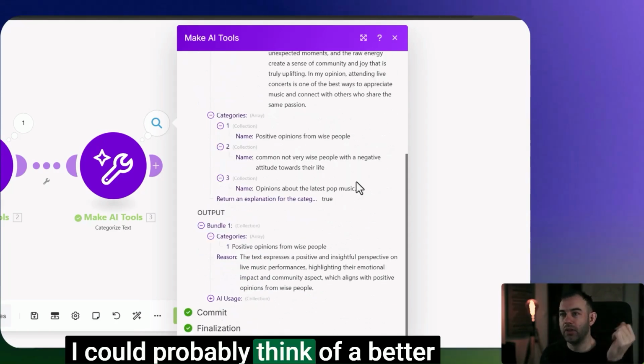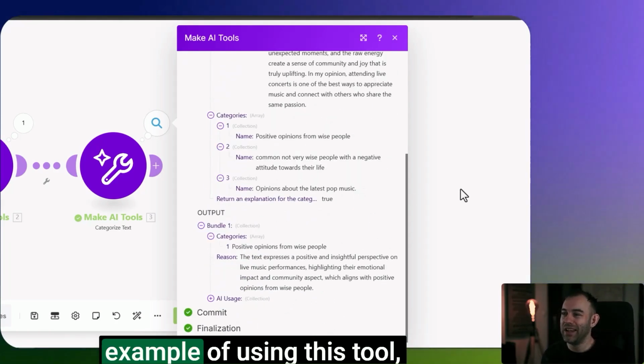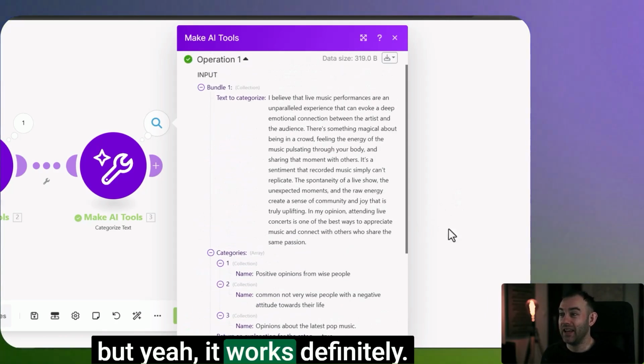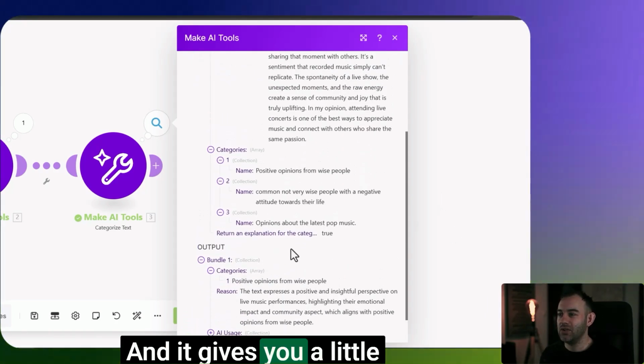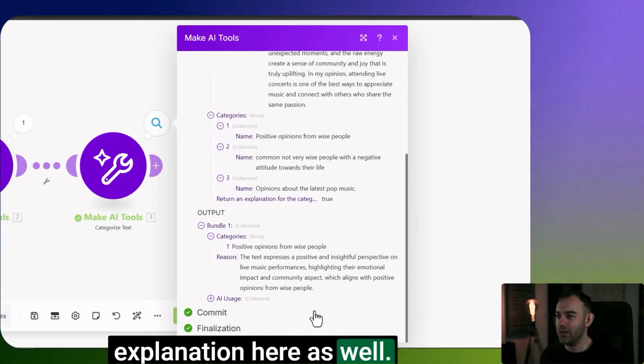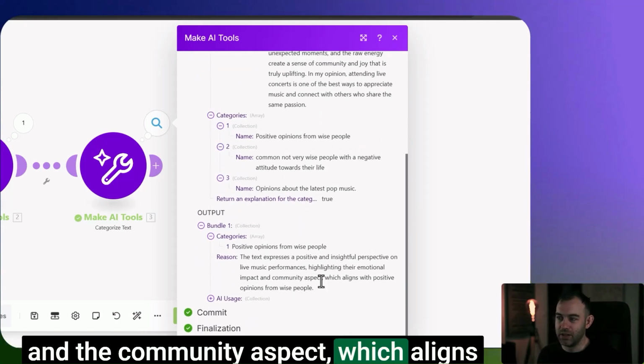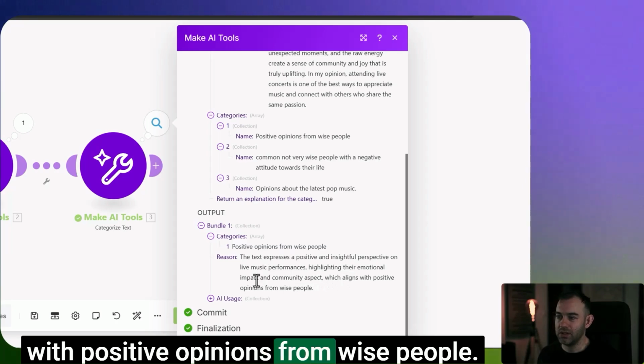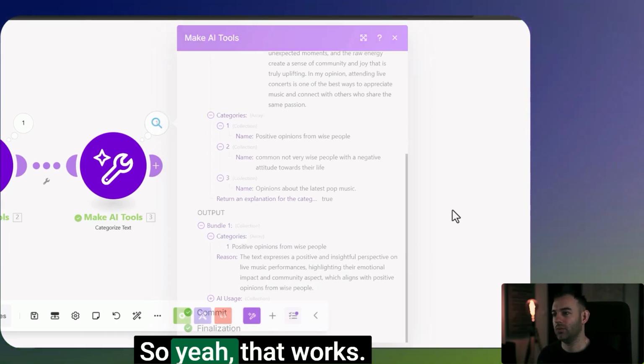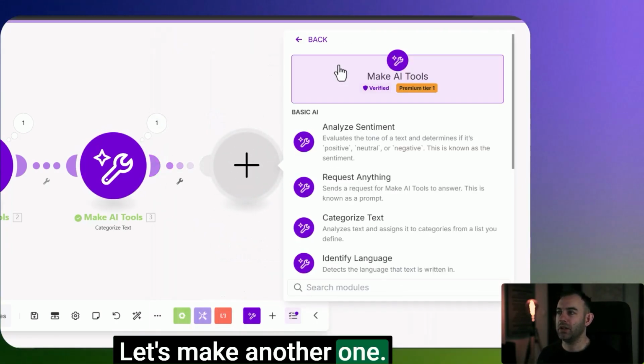I could probably think of a better example of using this tool, but yeah, it definitely works, and it gives you a little explanation here as well. Yeah, highlighting their emotional impact and the community aspect, which aligns with positive opinions from wise people. So yeah, that works. Let's make another one.